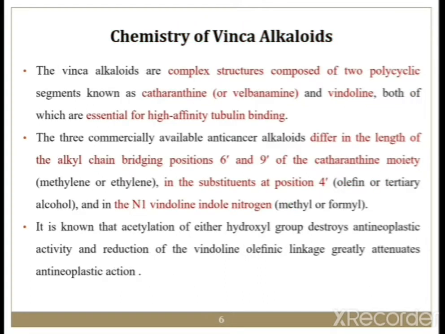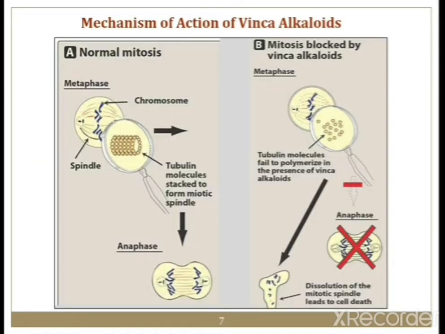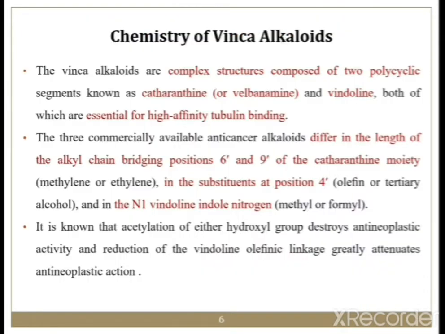The Vinca alkaloids are complex structures composed of two polycyclic segments, known as catharanthine, which we can also call velbanamine, and vindoline, both of which are essential for high affinity tubulin binding.